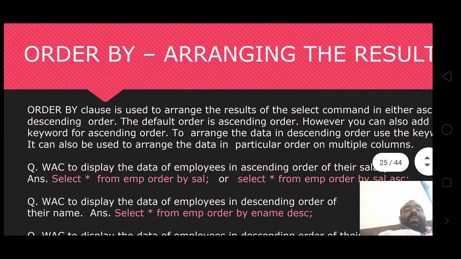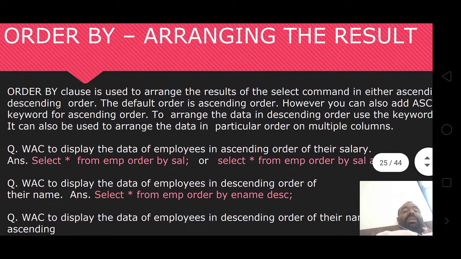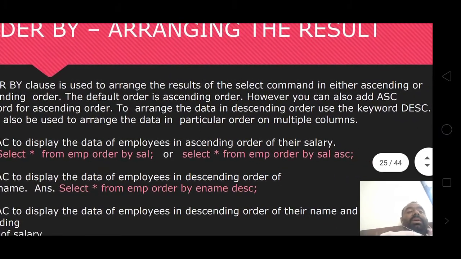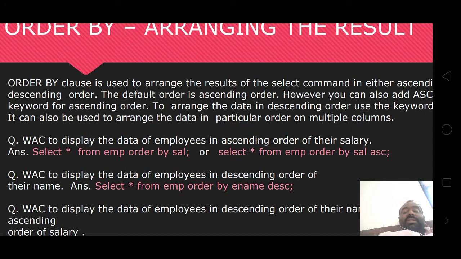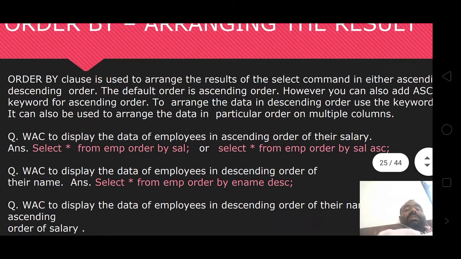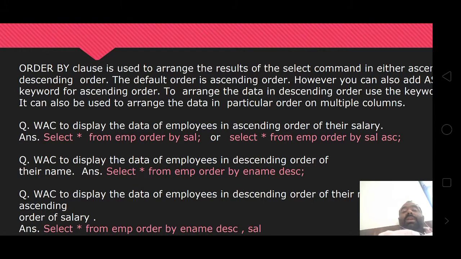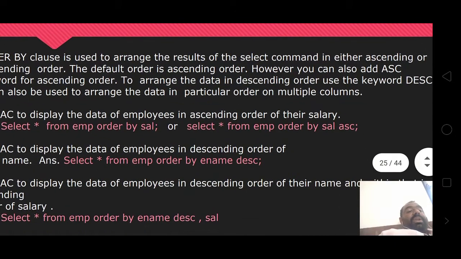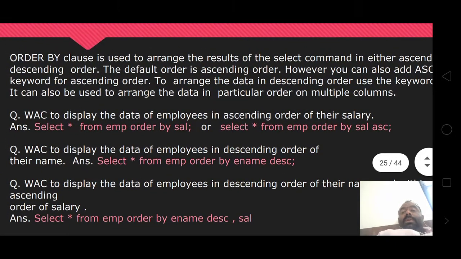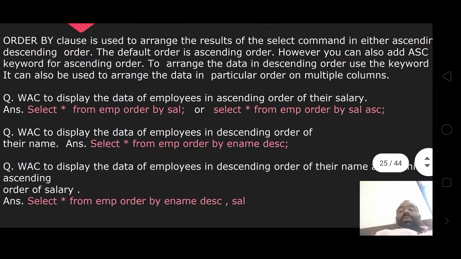Order by: arranging the result. The ORDER BY clause is used to arrange the result of the select command in either ascending or descending order. The default order is ascending. However, you can also add the ASC keyword for ascending order. To arrange the data in descending order, use the keyword DESC. It can also be used to arrange the data on multiple columns.